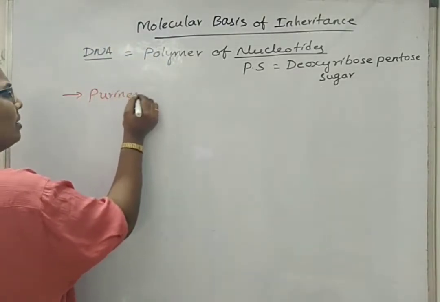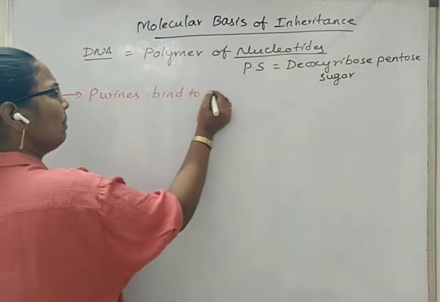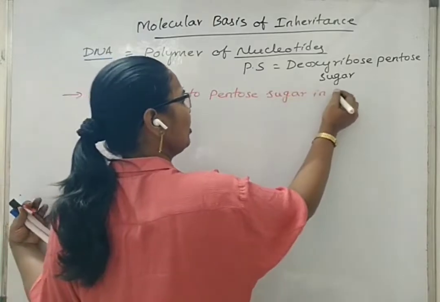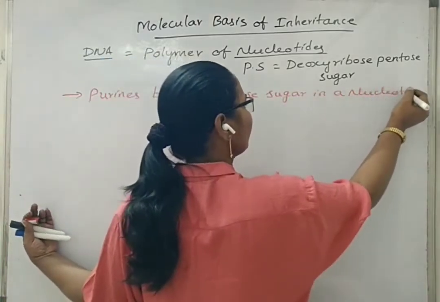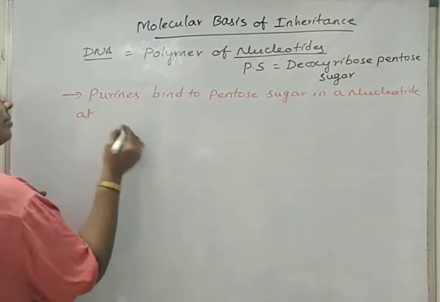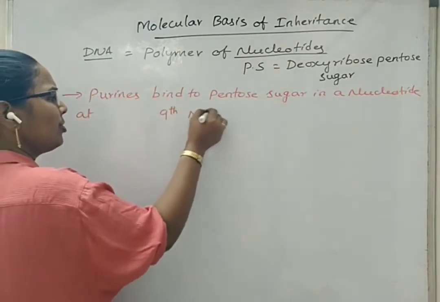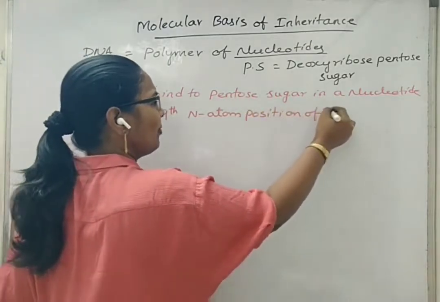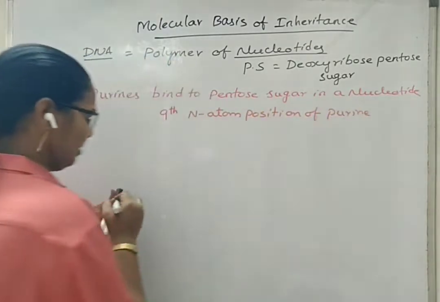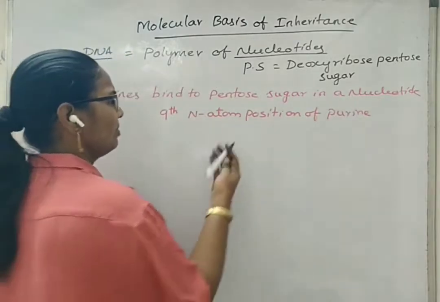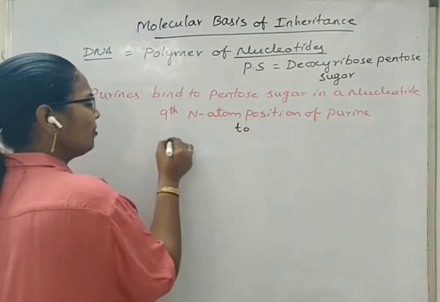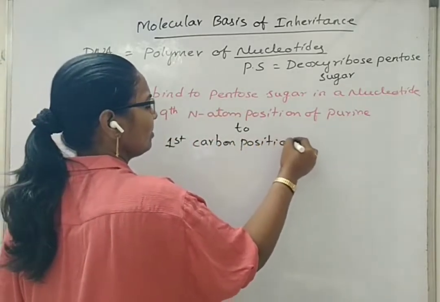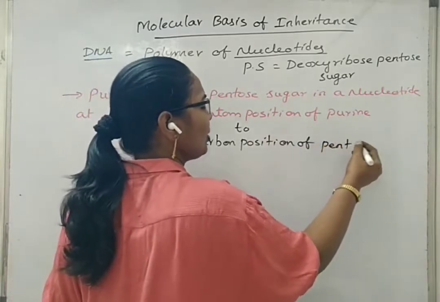Purines bind to pentose sugar in a nucleotide at 9th nitrogen atom position of purine to 1st carbon position of pentose sugar, that is deoxyribose sugar.